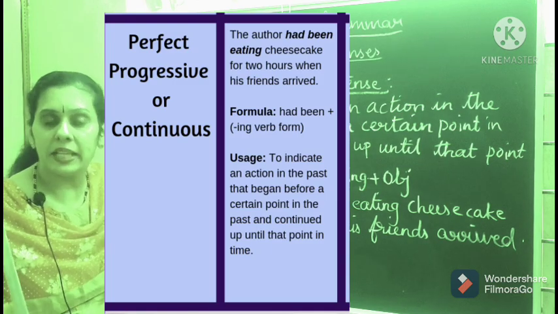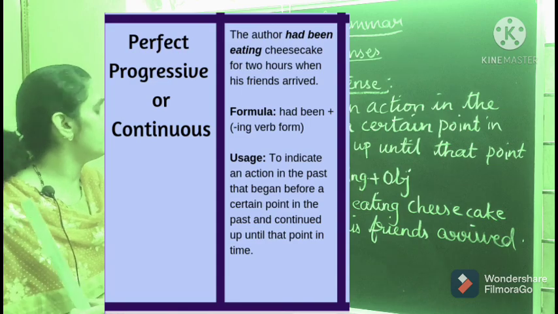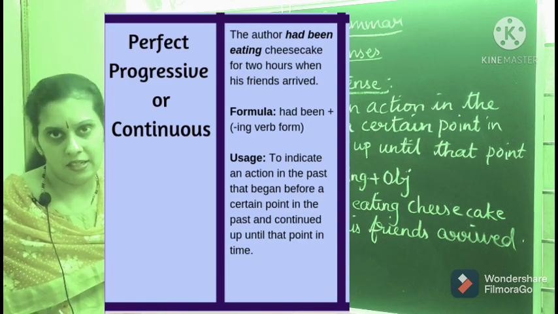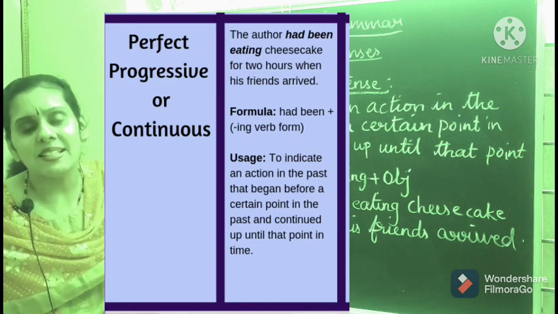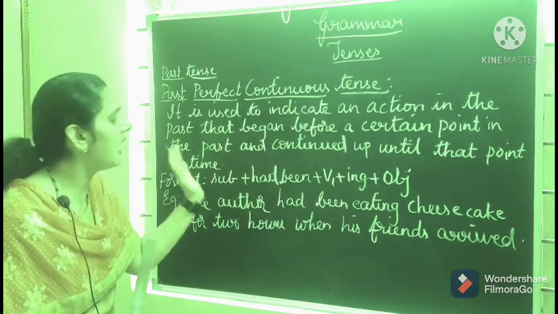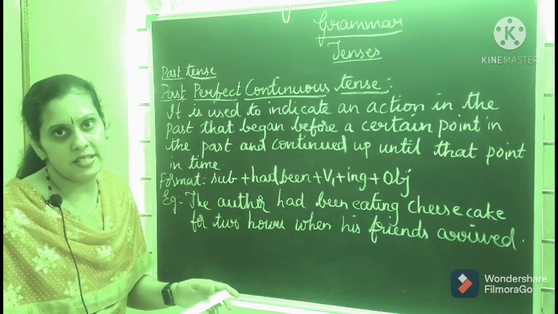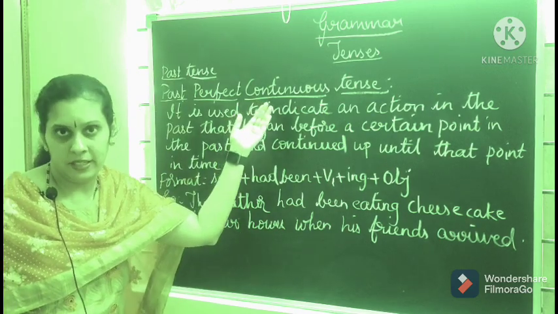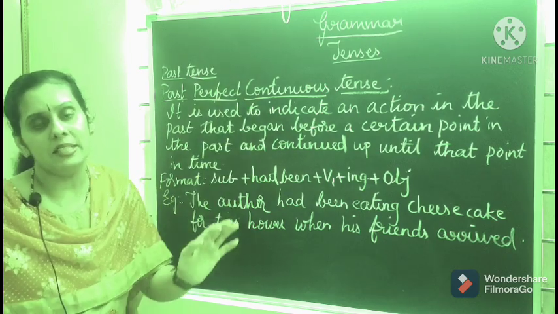That means it began before a certain point in the past and continued up until that point in time. It had already begun at some point in the past and was still continuing until that point in the past itself. It had started already and continued until that point in the past.